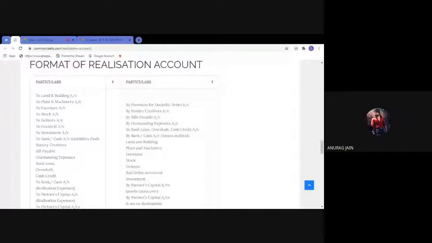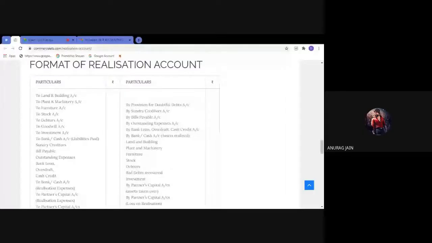And sir, as we can see, in the format of the realization account, the items on the debit side are all assets, and on the credit side there are all liabilities. And the provision, only the provision which is attached with items like the provision for bad debts, which is attached with debtors, will come into the realization account.